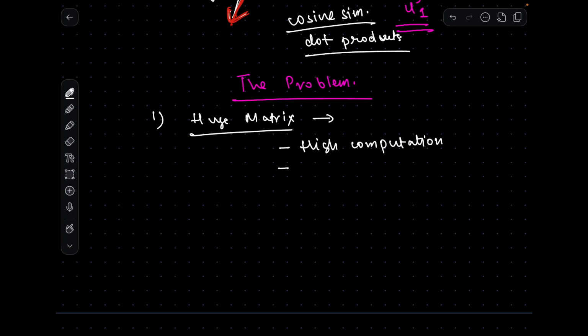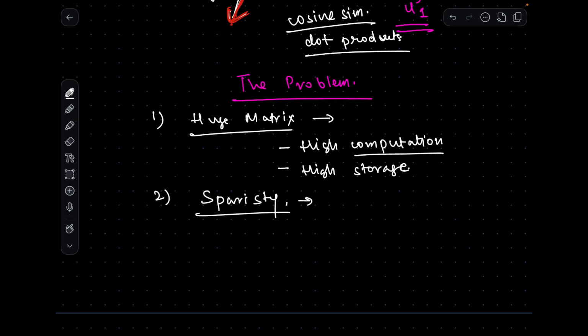Also, if you are following this matrix method, then you have to store this matrix somewhere, right? Only then will you be able to perform this computation. So before computation, you will have the problem of high storage. And then the second problem, related to the storage also, is sparsity. This matrix will be a sparse matrix. What do we mean by sparse matrix? There will be a lot of zeros in the matrix.